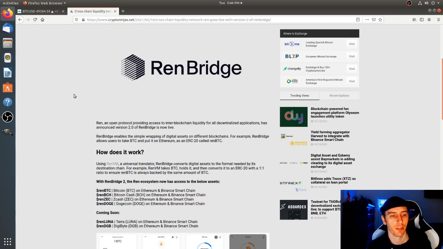How does it work? Using REN VM, a universal translator, REN Bridge converts digital assets to the format needed by its destination chain. For example, REN VM takes Bitcoin, holds it, and then converts it to an ERC20 with a 1-to-1 ratio to ensure REN BTC is always backed by the same amount of Bitcoin, which is really good news. Again, Bitcoin is just one example that they're giving. With REN Bridge 2, the REN ecosystem now has access to the below assets. REN BTC, REN Bitcoin Cash, we got Zcash, and Dogecoin.